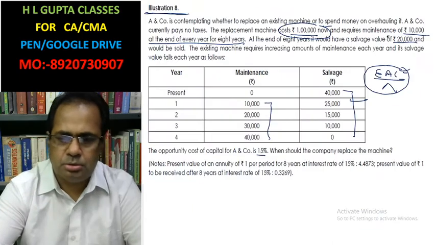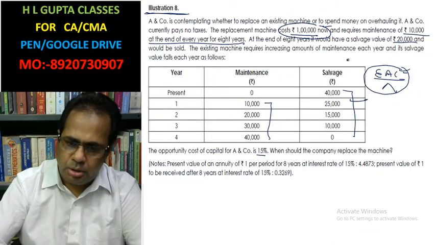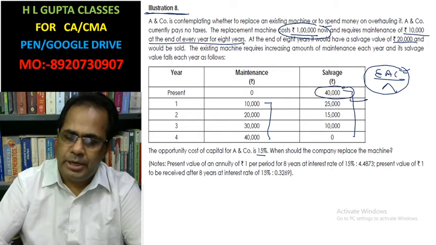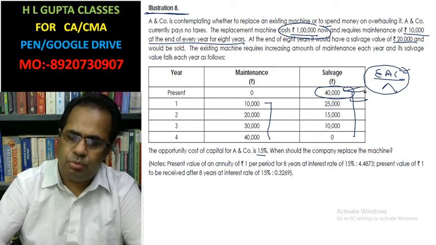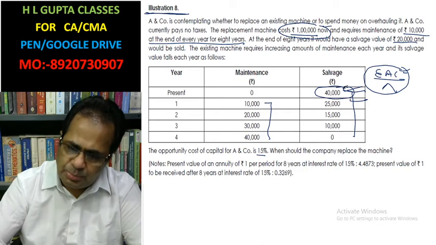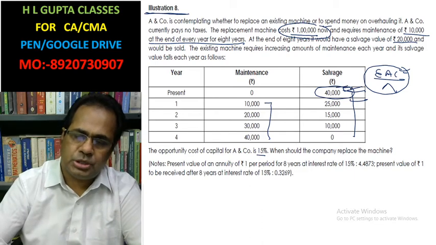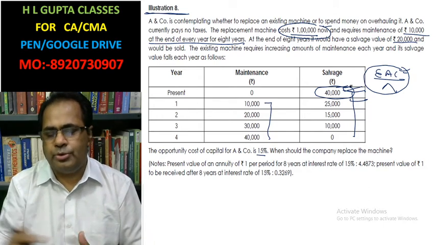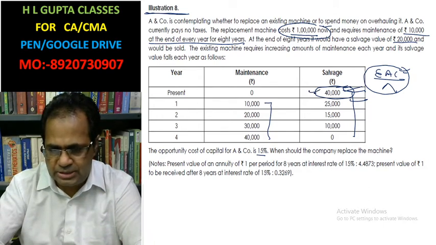Look at it. The current salvage value is 40,000. If you are not going to replace right now, then you lose this opportunity of 40,000. We don't have a sales value in this case.